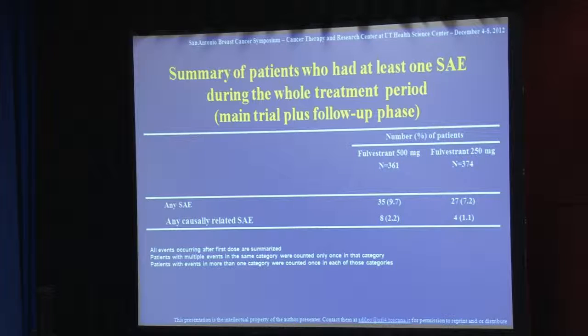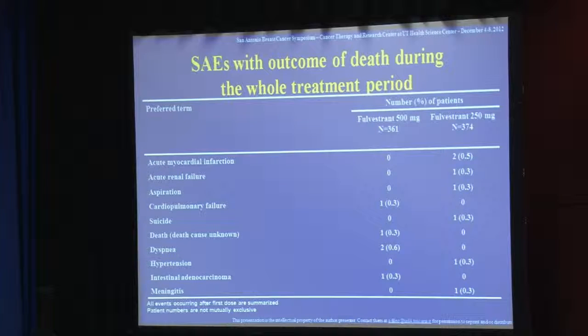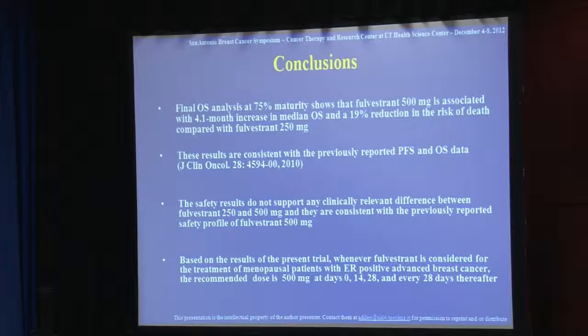In terms of safety, this second analysis did not show any relevant information compared to the previous analysis. No differences in terms of serious adverse events between the two treatment groups. Here we have a list of serious adverse events with outcome of death. As you can see, we had very few events in both study arms, 5 events for 500 milligrams and 7 events for the 250 milligrams. So overall, there is now clear information regarding the lack of increased toxicity when you increase the dose of fulvestrant from 250 to 500 milligrams.